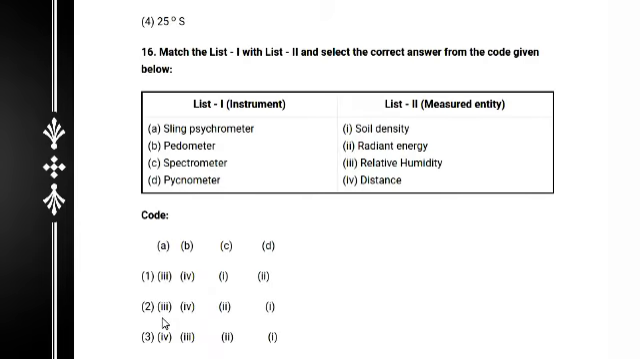Definitely, the sling psychrometer measures relative humidity. The pedometer measures distance. The spectrometer measures radiant energy. And D, the cyclometer, the option is soil density. So definitely this answer is 2.